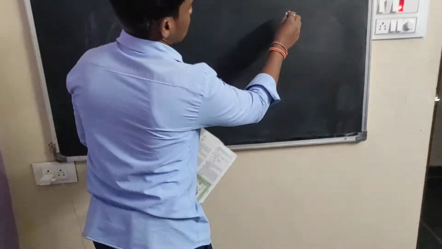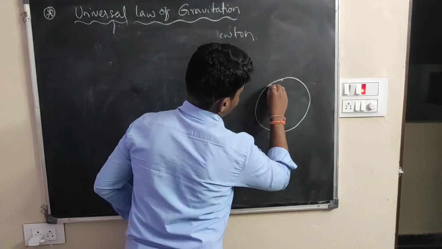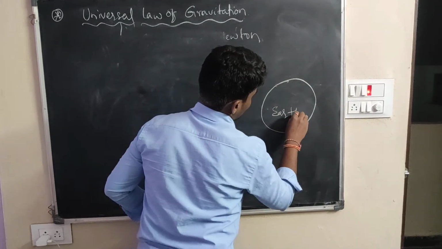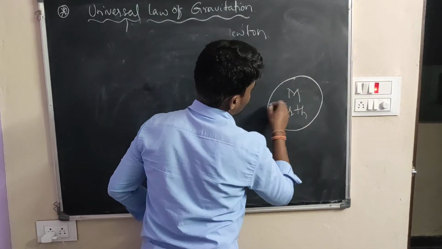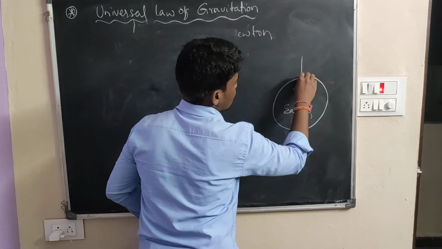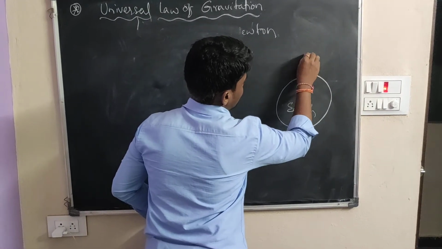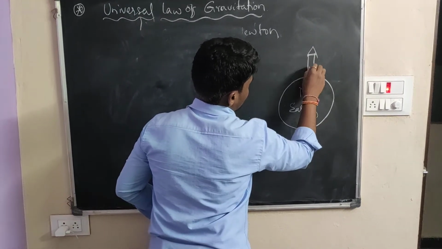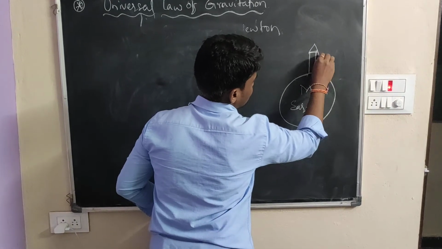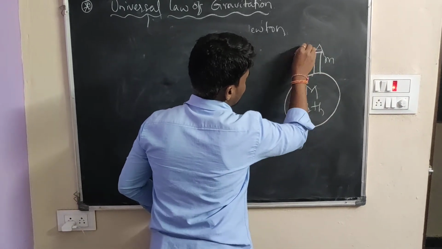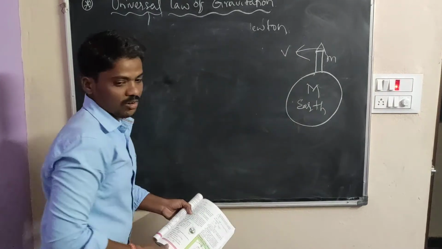Okay, see example one. Here is a satellite. Satellites move around the earth, and you will find out the time period. Here is the earth, and the earth's mass is capital M. The satellite is near the surface of the earth, with mass small m and velocity v. You will find out the time period.